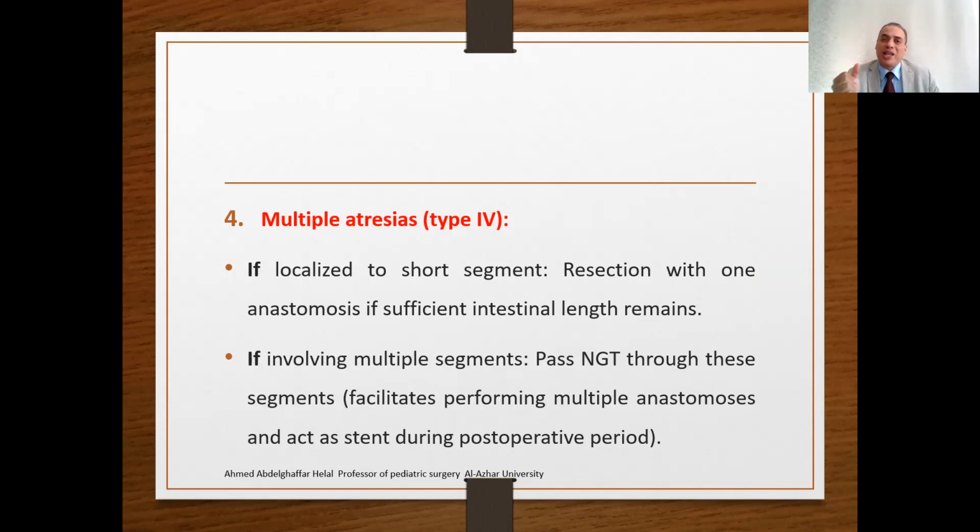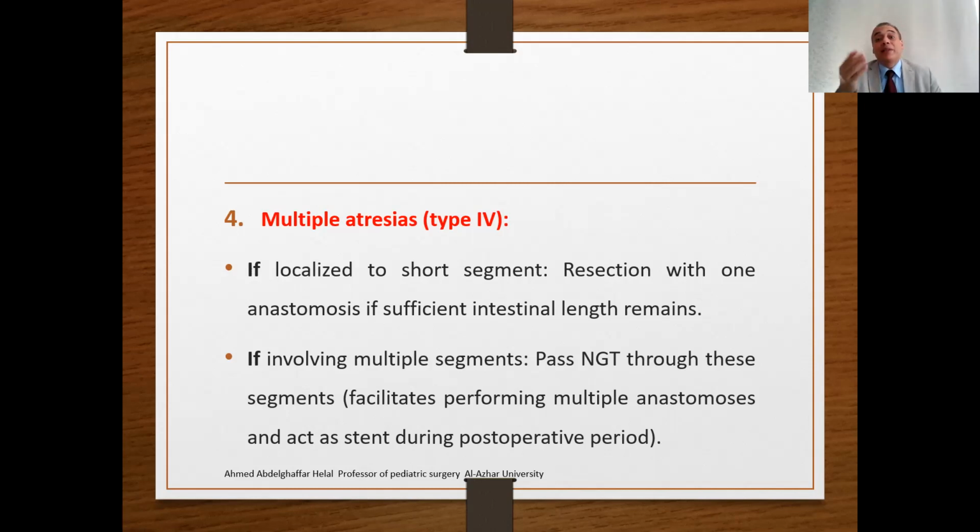The first solution, if these multiple atresias are very close to each other, is that you can resect all with one anastomosis, which is very important if sufficient intestinal length remains. If there is sufficient functional intestinal length, you can remove all the atretic parts, not performing multiple anastomoses, remove all atresias and perform a single anastomosis between the proximal patent and the distal patent bowel.